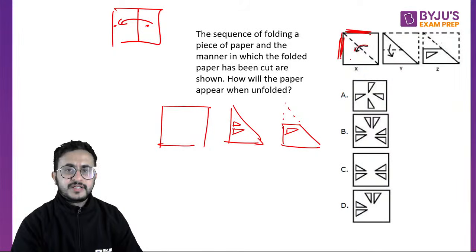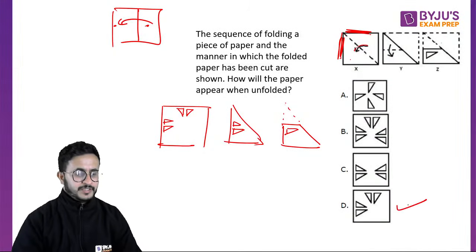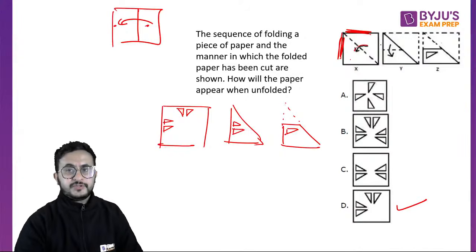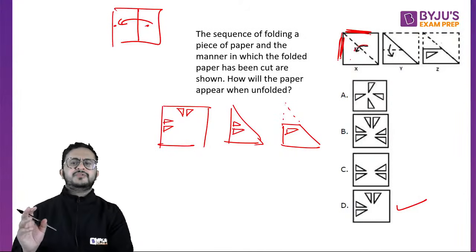So whatever is done here will reflect. So the answer will be option D. Okay. So you have to see in the way the paper is folded, right? So in the previous, we saw the first two, three questions.